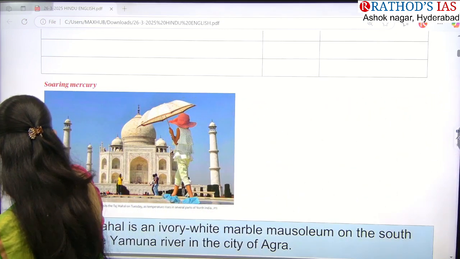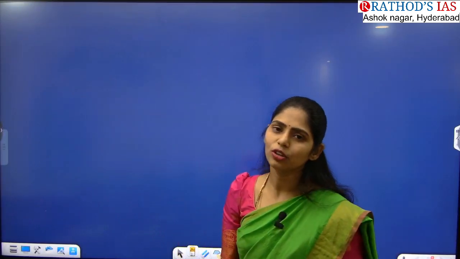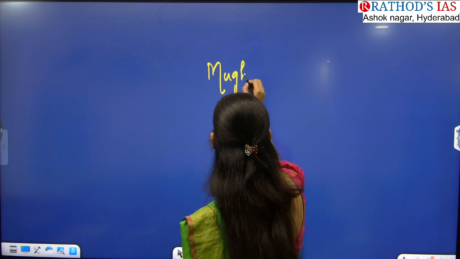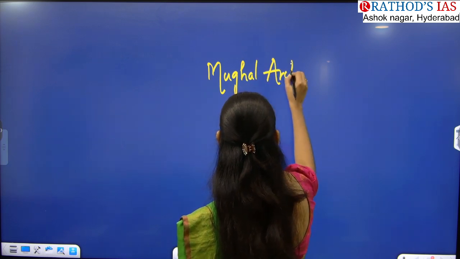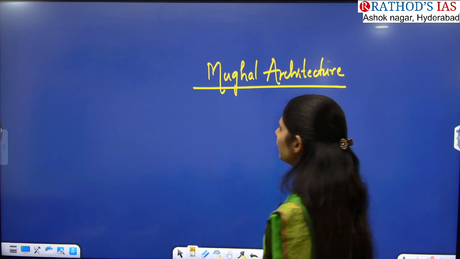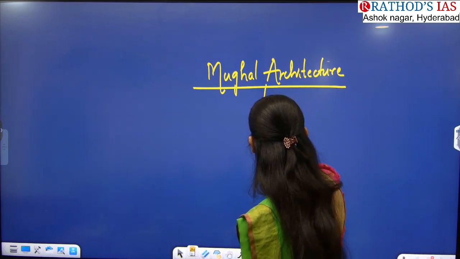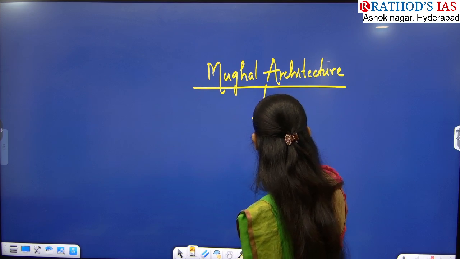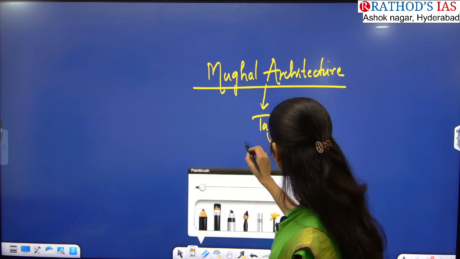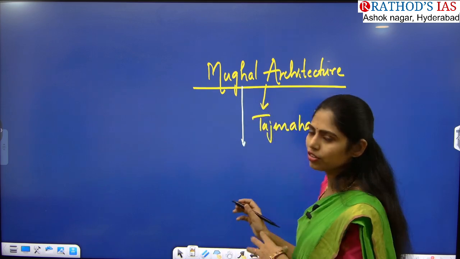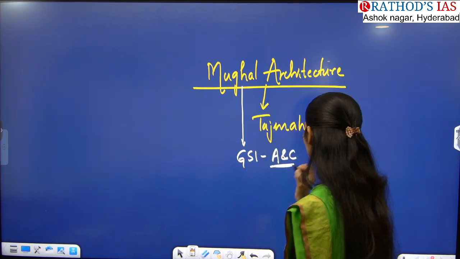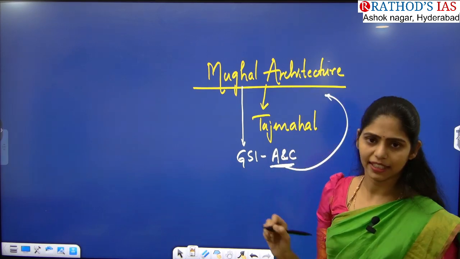Okay, so this Taj Mahal was built by whom? Shah Jahan. So it comes under which architecture? Mughal architecture. The keyword is Mughal architecture, and the example here is Taj Mahal. So from which subject will you be seeing this, guys? Art and architecture, right? That is in your GS Paper 1, where we have art and culture. In this art and culture, you will be studying about this Mughal architecture.